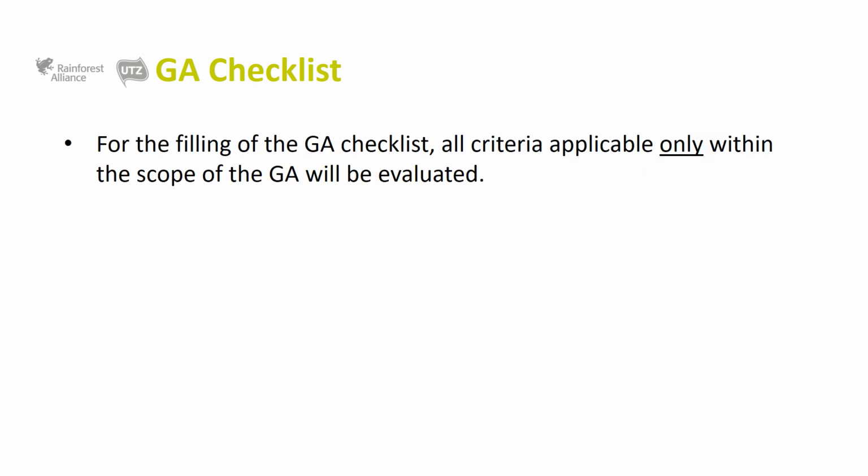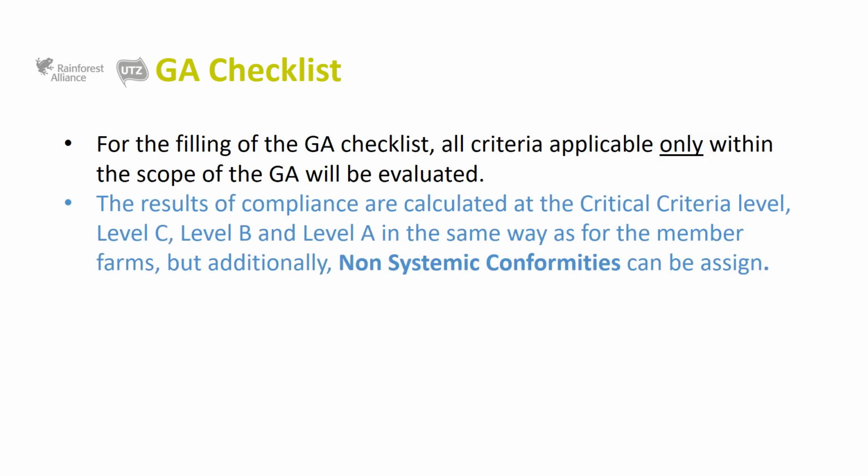The compliance results are calculated at the critical criteria level, level C, level B, and level A in the same way as for the member farms. But additionally, they can be assigned systemic nonconformities in the following way.